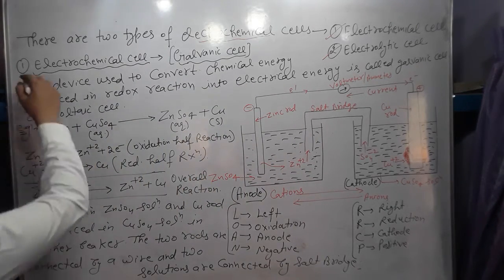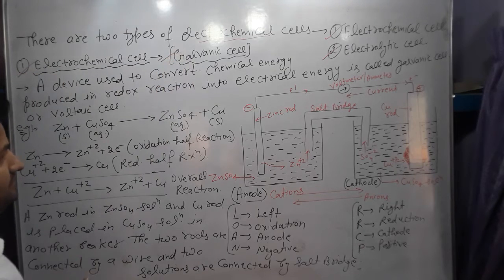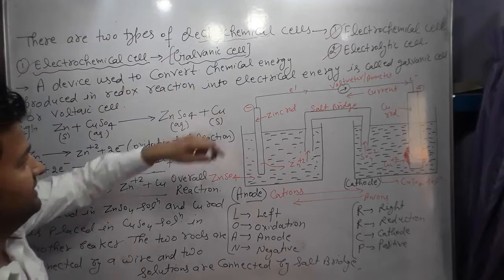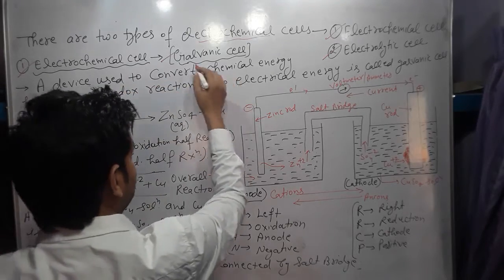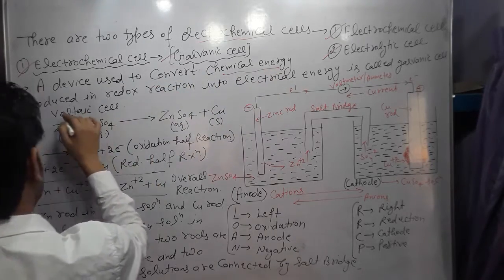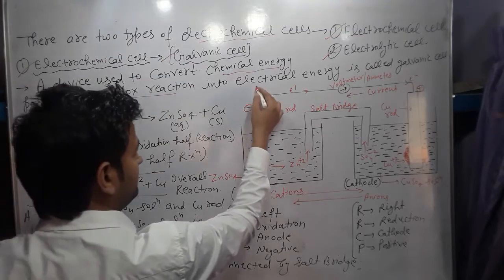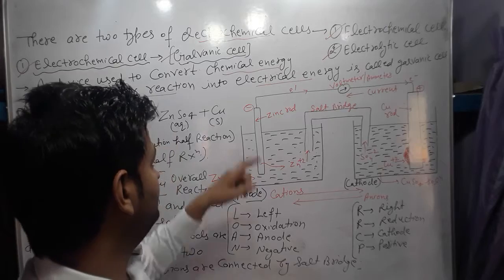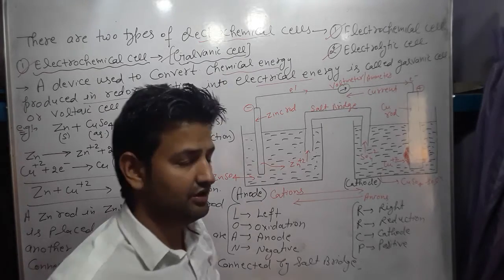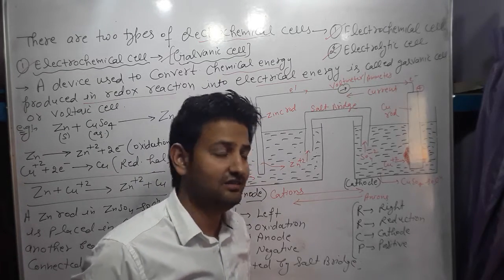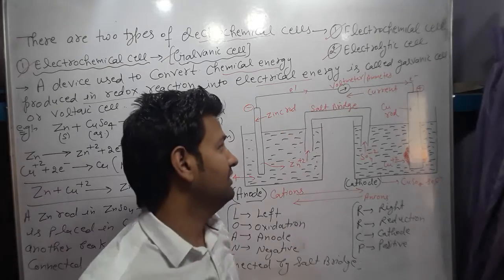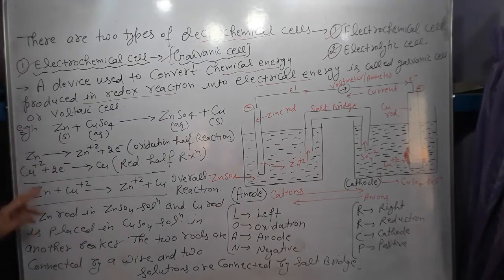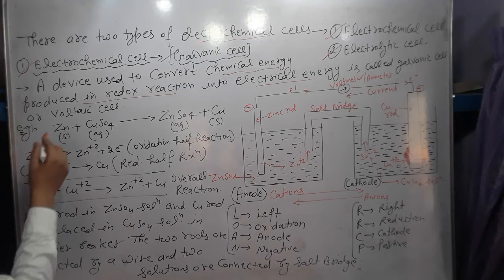Electrochemical cell is also called a galvanic cell. Galvanic cell is a device used to convert chemical energy. Electrochemical cell means chemical energy produced in the redox reaction is converted into electrical energy. In this type of reaction chemical energy is converted into electrical energy, and this is known as the galvanic cell. This is also known as the voltaic cell.